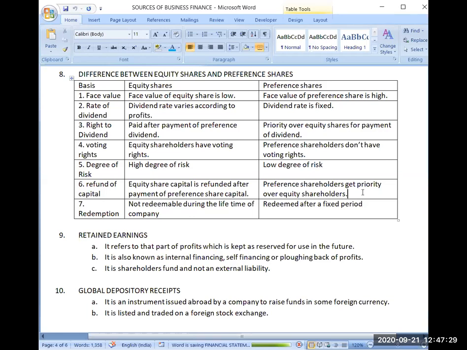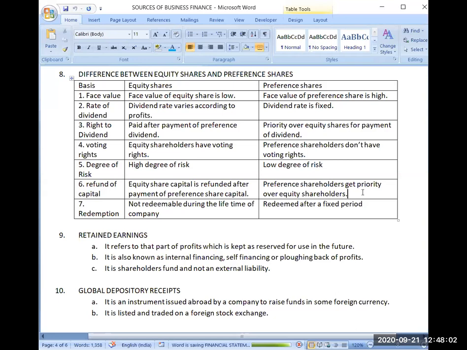In certain circumstances, they may get less than 20 rupees, or maybe zero. Suppose the liability for the preference shareholder is 80 rupees, but the balance left with me is only 60 rupees. That whole 60 rupees will go to the preference shareholder. Now nothing is left for the equity shareholder.